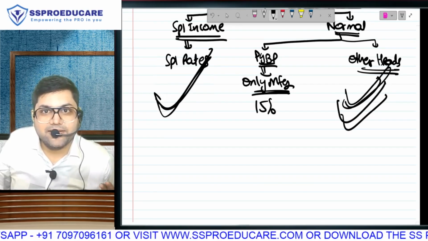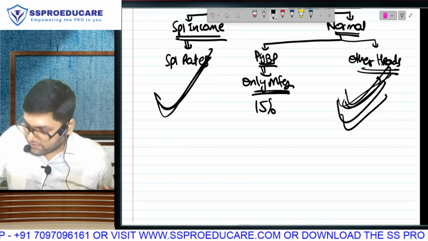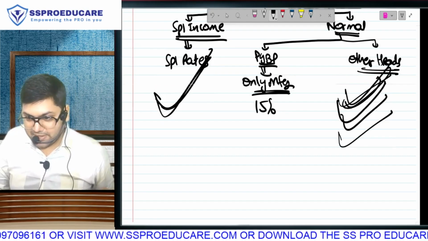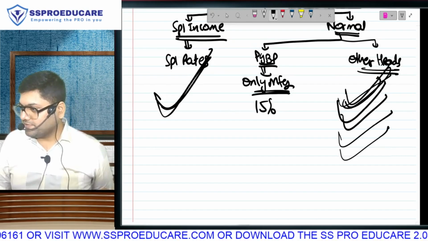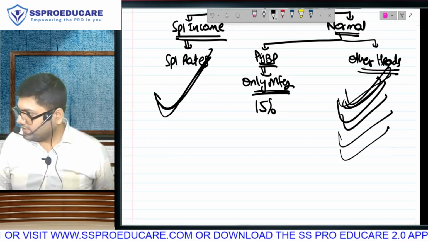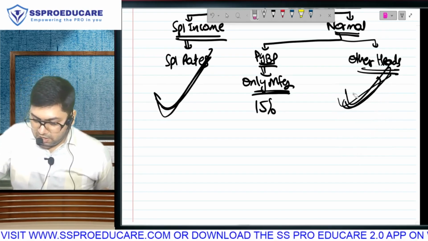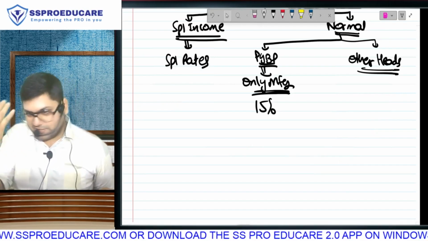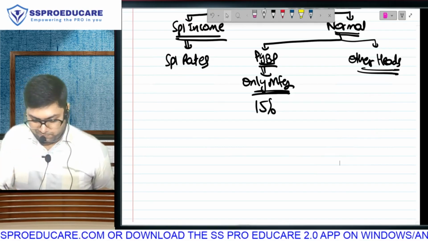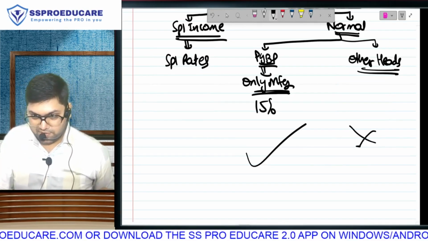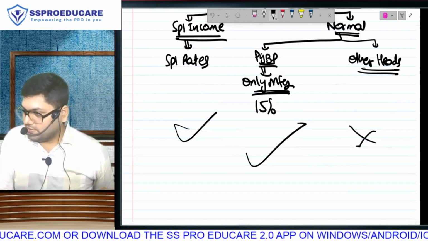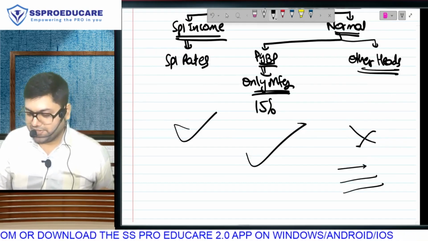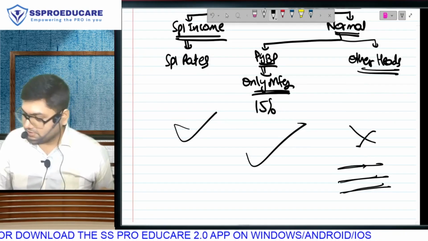Long-term has a special rate. So here we can have house property, short-term capital gain and income from other sources. Everyone, for all three heads, and in capital gain I am talking only about short term. Salary is not possible. Business gone. Long-term capital gain gone. So here we have only house property, short-term capital gain, IFOS.